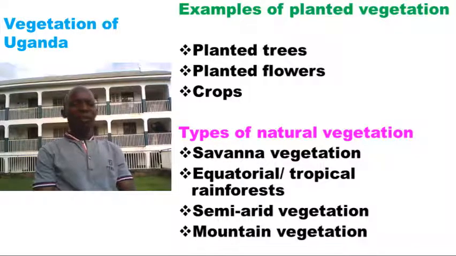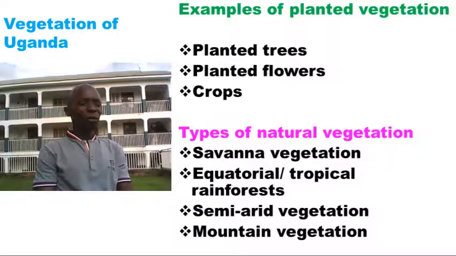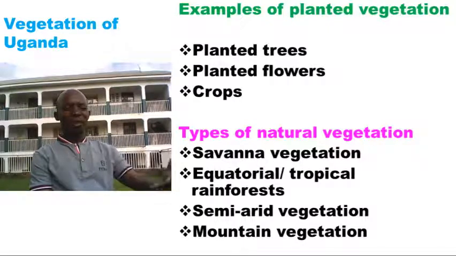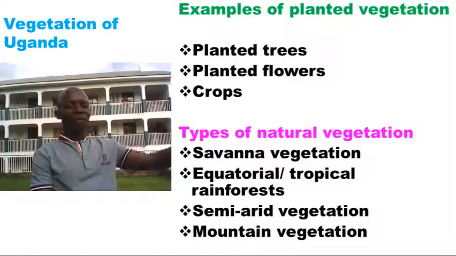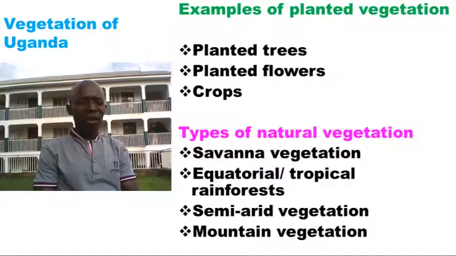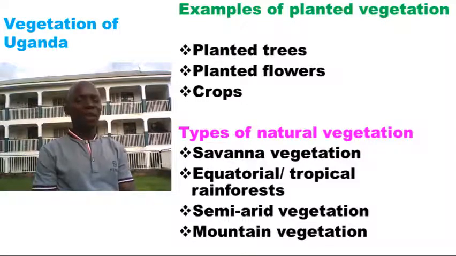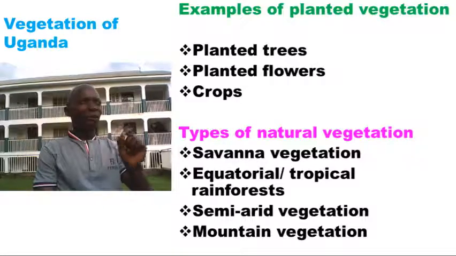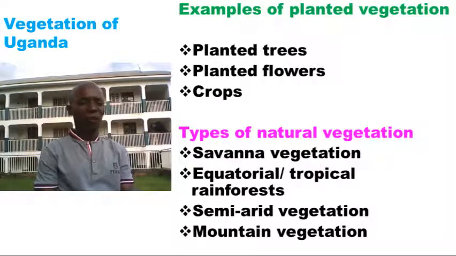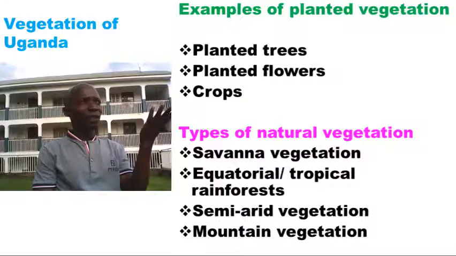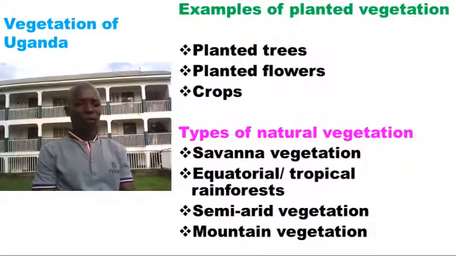We also have another type of natural vegetation called mountain vegetation. Where do you think this one grows? Around mountainous areas, such as Mount Rwenzori, Mount Elgon, Mount Mfumbiro. Around that area we find mountain vegetation. What we have just given are called the types of natural vegetation: we have savanna vegetation, equatorial vegetation, semi-arid vegetation, and mountain vegetation.